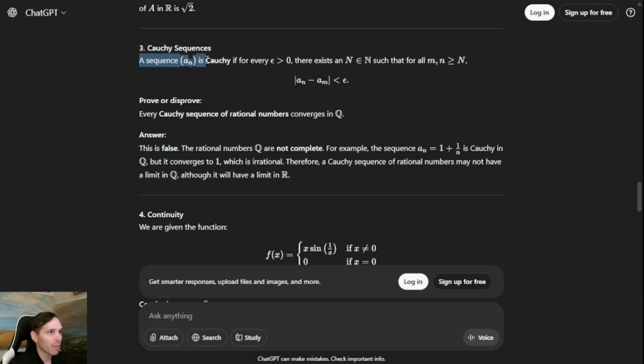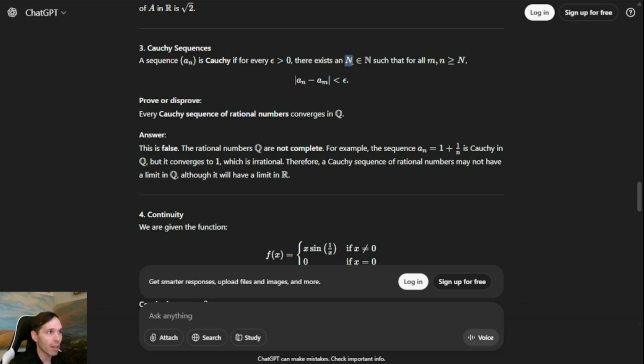I think we were asked to define what a Cauchy sequence is. So it looks like this is their definition. A sequence a_n is Cauchy if for every epsilon greater than 0, there exists a natural number N such that for all m and n greater than or equal to that value, the difference between subsequent terms, well, not necessarily subsequent, but any two terms in the sequence is less than the epsilon that we were given at the start.